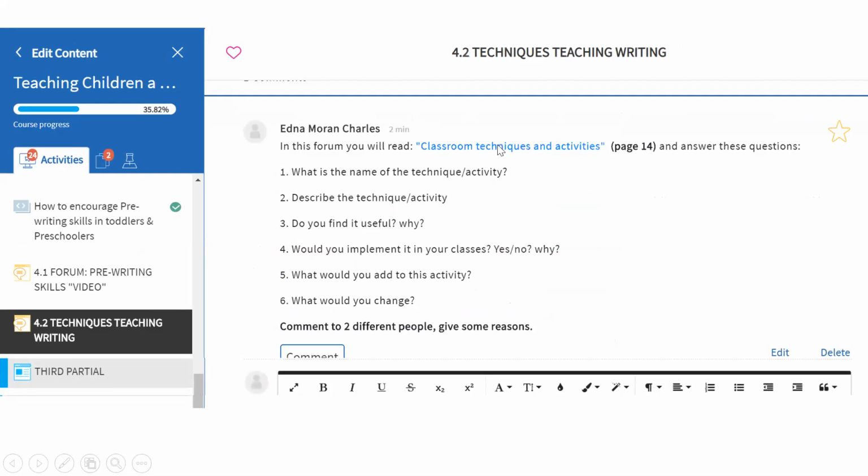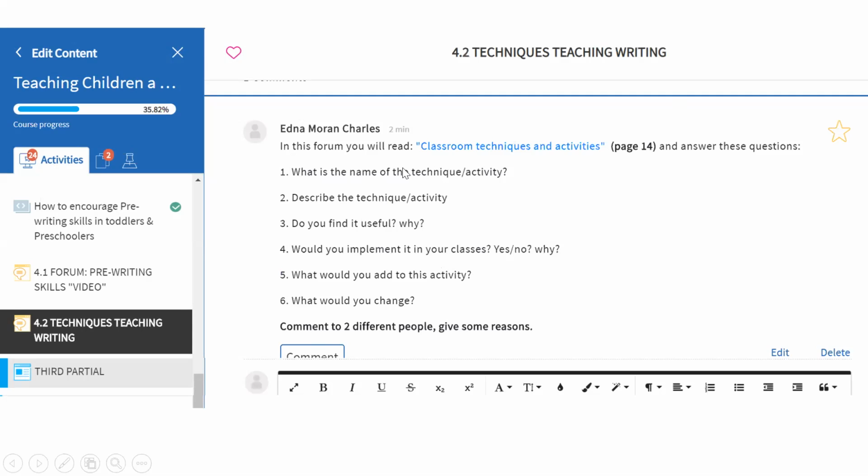So you need to click on the blue words there and it's going to take you to the PDF document. Go to the page 14, right? And after you read this, you're going to answer these questions. Okay? And again, you're going to comment to 2 different people. In this case, in the classroom techniques and activities, you're going to choose one technique or activity that you like the most, that you found interesting, right?